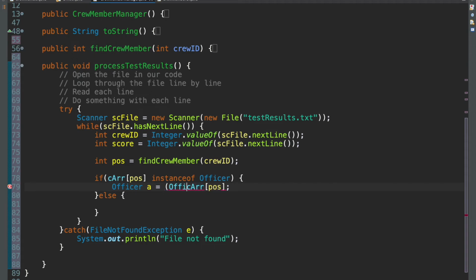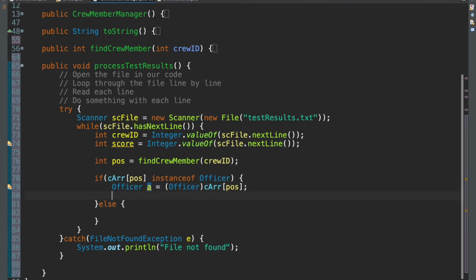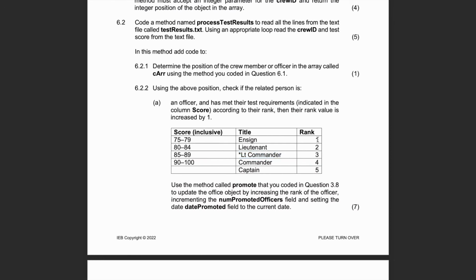And what we do is we cast it. This is called casting, this strange syntax here of adding the class name there. We're saying convert this to an officer object so we can deal with it as a, right? Okay, now back to the question at hand. We want to use the rank and their score to determine whether or not to promote this person, right?